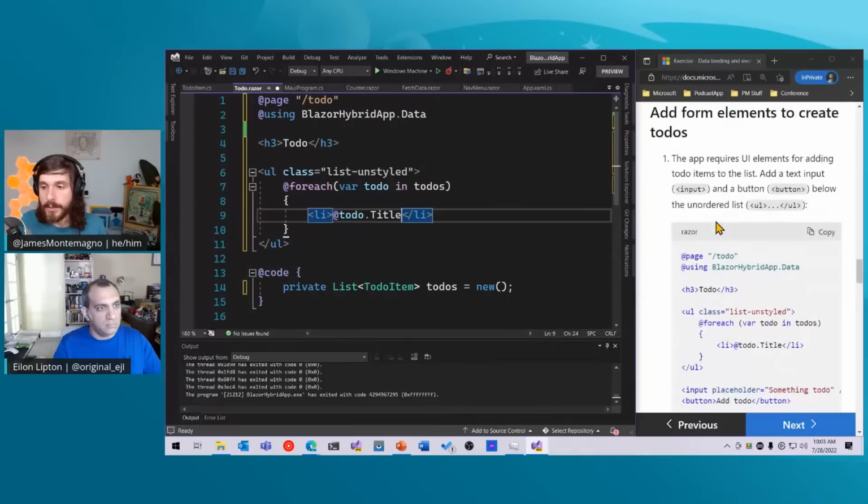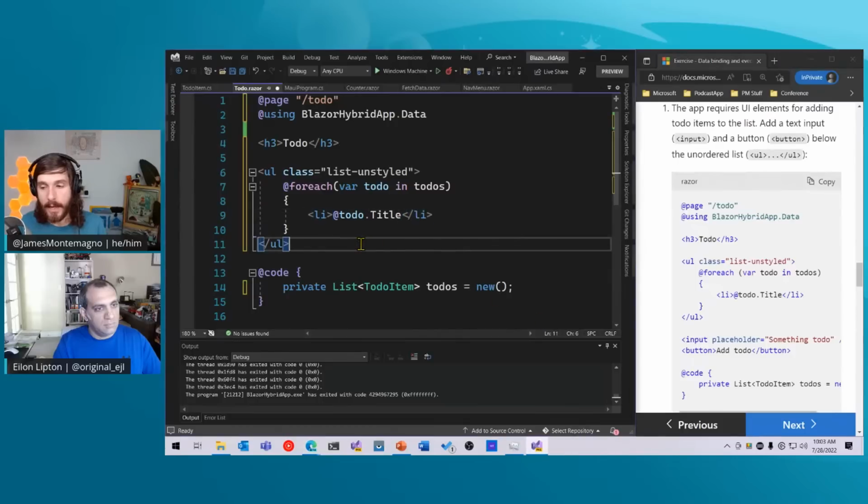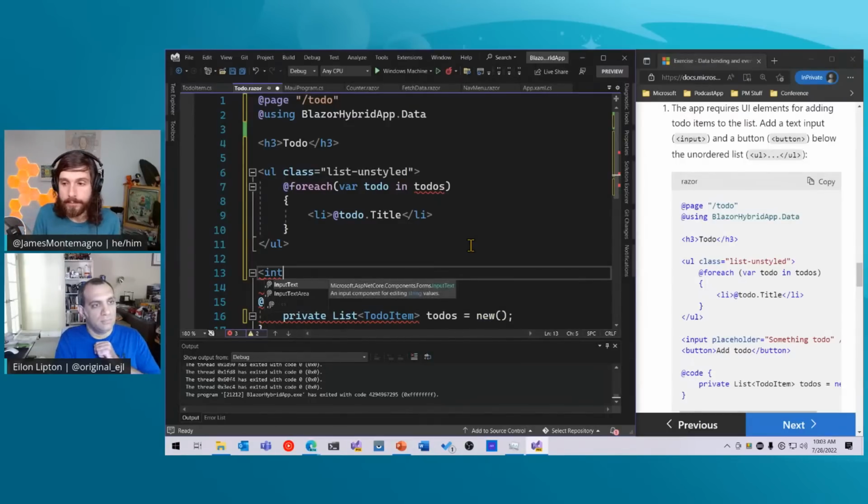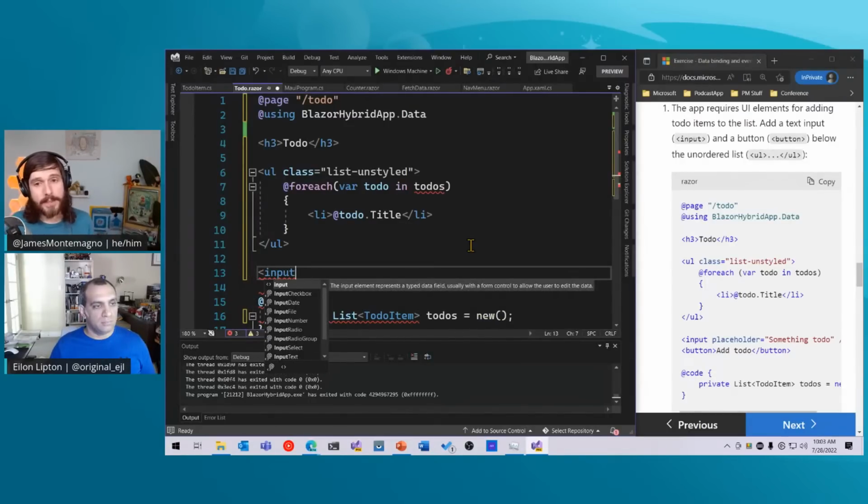Now let's go ahead and add an input here and a button underneath it. So let's do that. We're going to say input. Again, this is just web controls. You could actually create this in native controls too, if you wanted a native control.